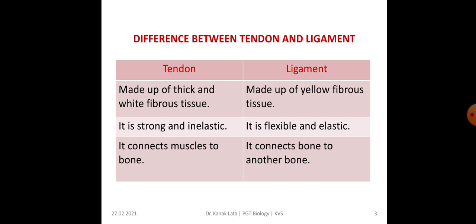Now the next topic is, what is the difference between tendon and ligament? Tendons are made up of thick and white fibrous tissue, whereas ligaments are made up of yellow fibrous tissue. Tendon is strong and inelastic, whereas ligament is flexible and elastic. Tendon connects bone to muscle, whereas ligament connects bone to bone.